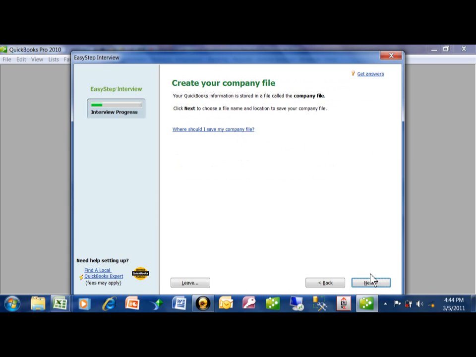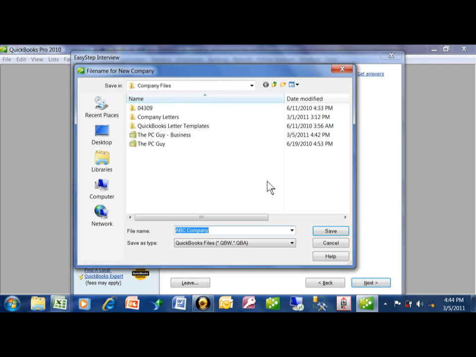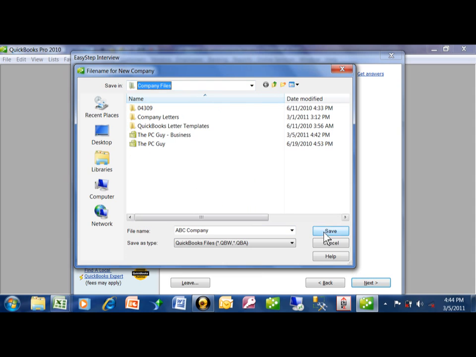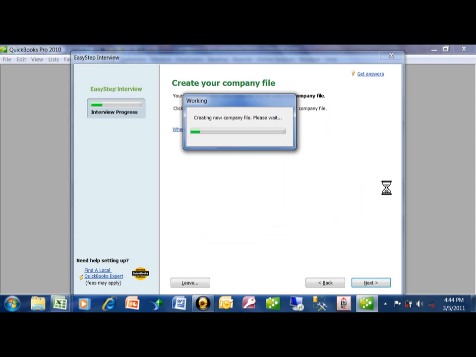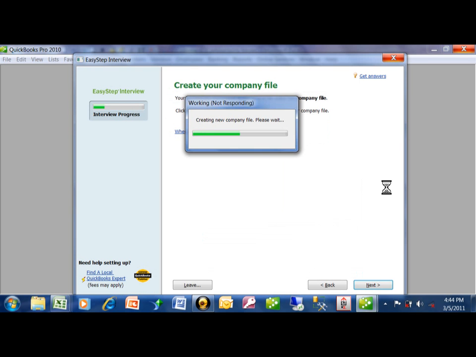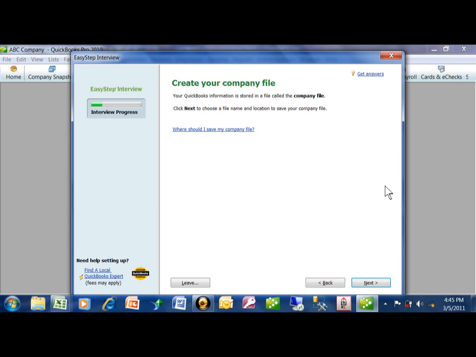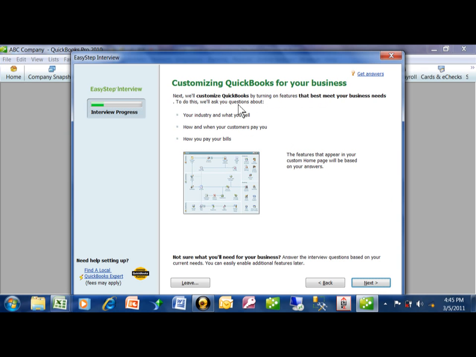Now, if you just had skipped the interview process, those screens would have still come up. We're going to create a company file. And then it has a default folder that gets installed when you install QuickBooks, but you can really put it in any folder. But I'm going to put it into the default folder. And now it's going to set up the company file. Like I said, all of those questions would have still occurred even if you had skipped the interview. Now, every question after this point will be what occurs when you actually pick the interview.